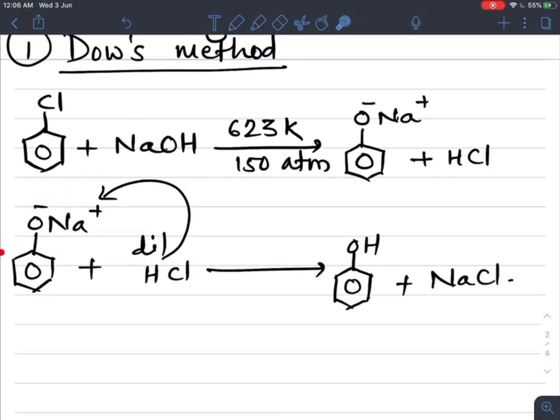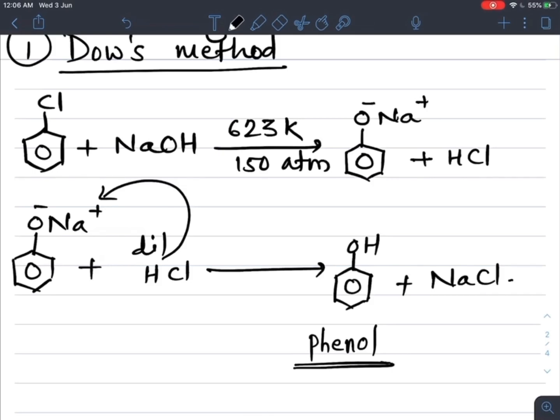Now this sodium phenoxide further undergoes reaction with dilute HCl. Finally we get here phenol, C6H5OH. So that is the formation of phenol by Dow's method.